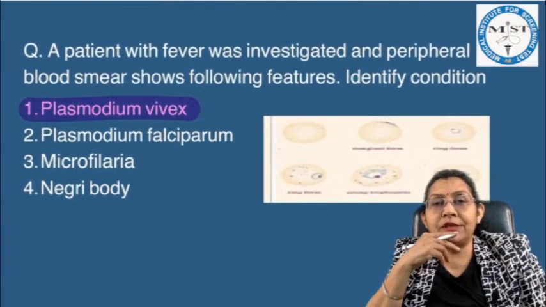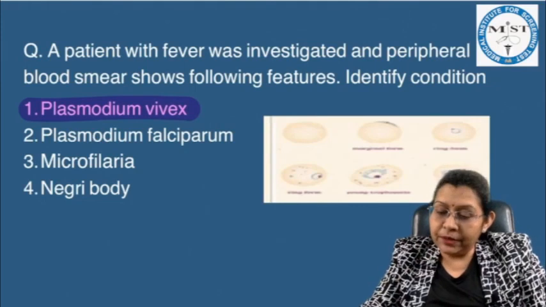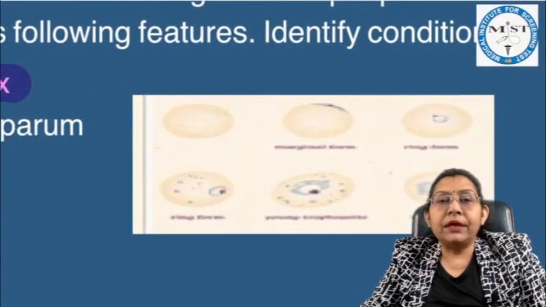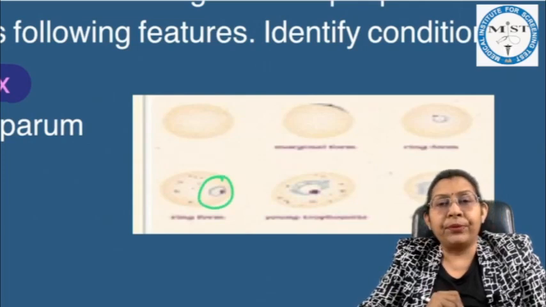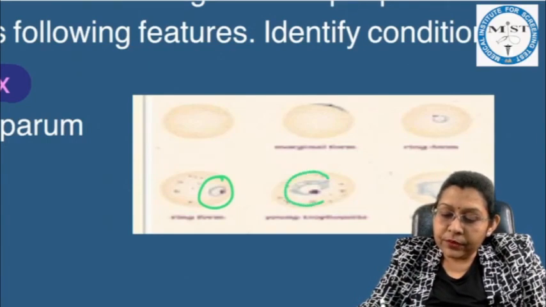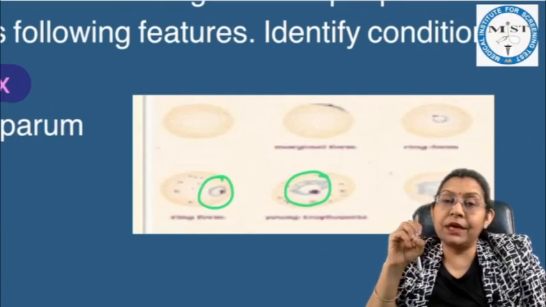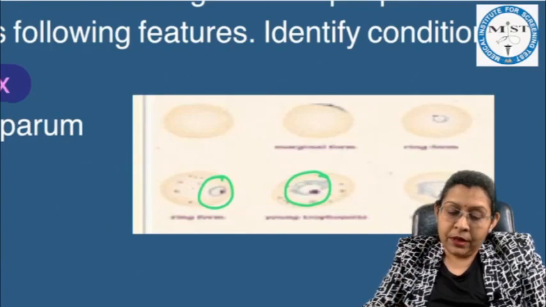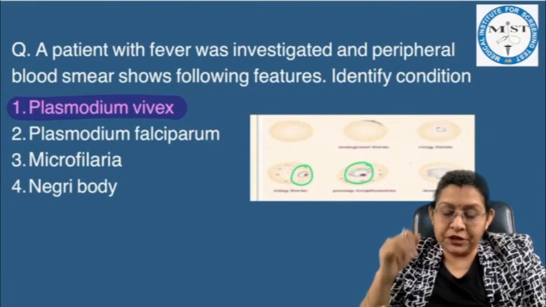A patient with fever was investigated and the peripheral blood smear shows the following features. Identify the condition. Now, as you could see in the image, a ring form is seen in RBCs and a single ring form is visible. And this form is almost covering half of the size of the RBC, a little bit bigger. So they are in favor of the ring form of Plasmodium vivax infection.